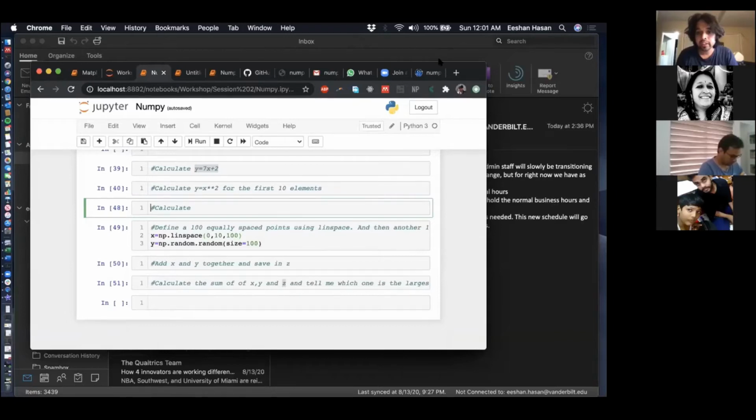Please share the screen. I'm sharing the screen, so you get the screen of the exercise. I'm sharing those screens exactly right now. But you should have it because we've given you the IPython notebook.